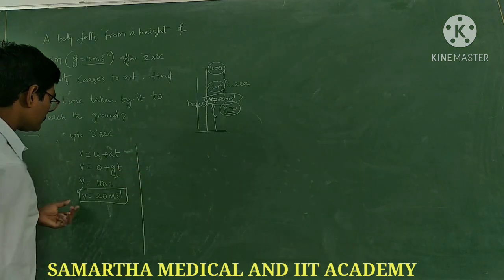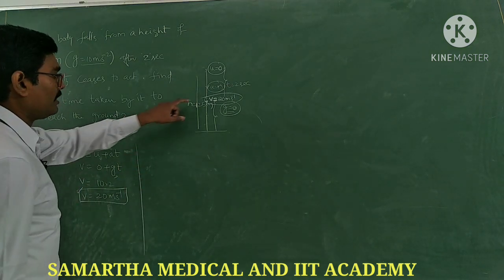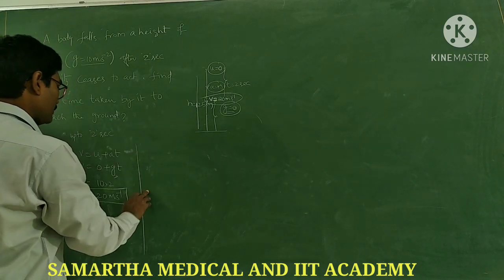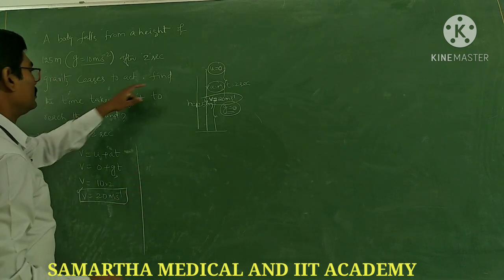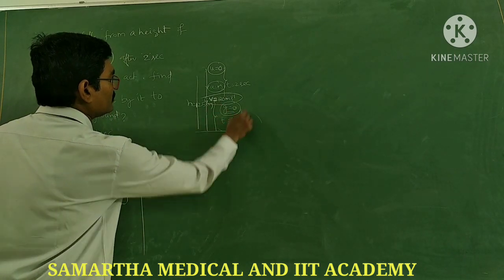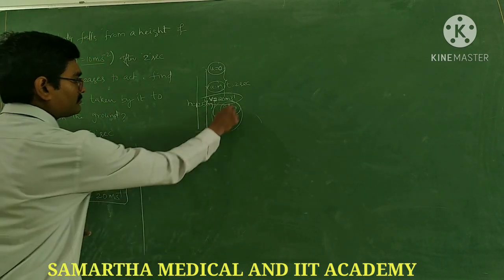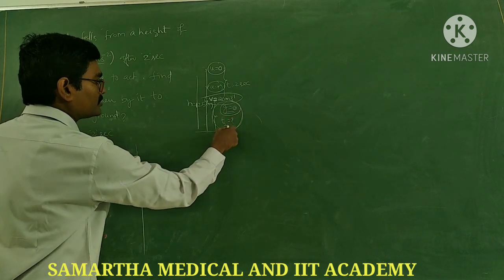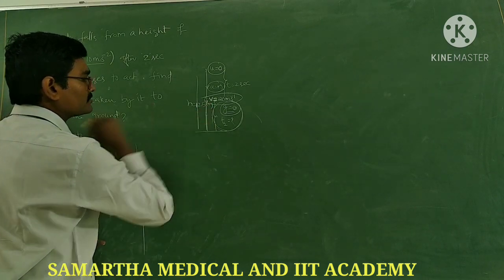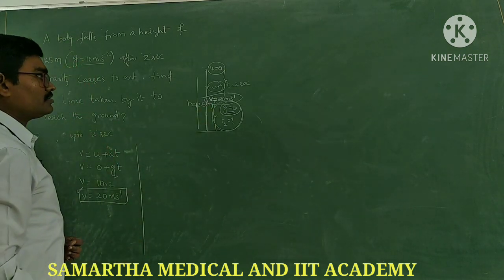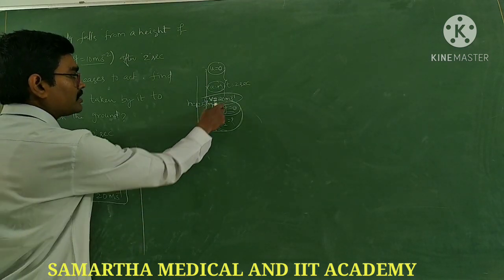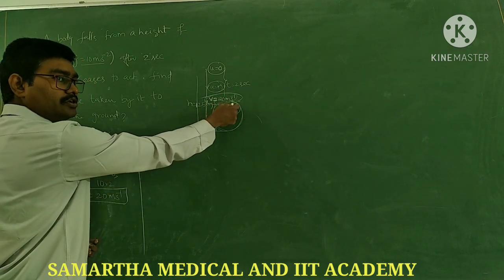Now one more thing, they are asking the time taken by it to hit the ground. So I need to calculate this additional time, T2 or T dash. To calculate T2, I should know this distance. You cannot take half gt square because the initial speed is not 0 here.